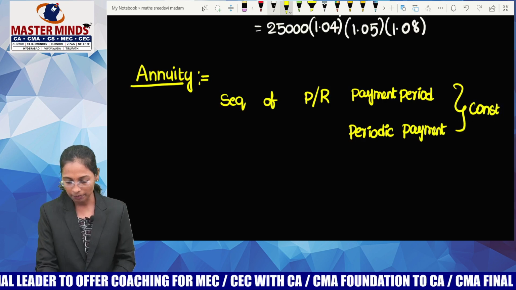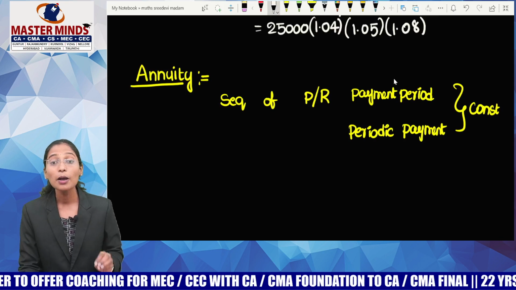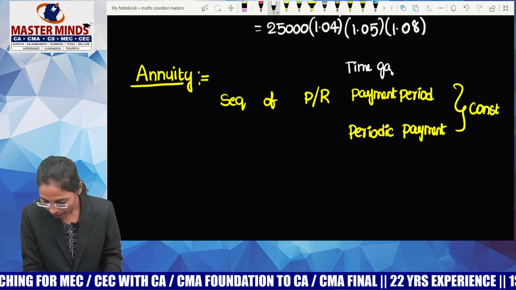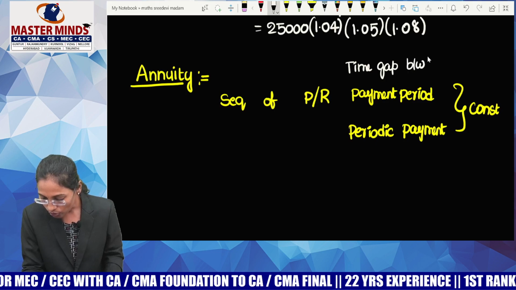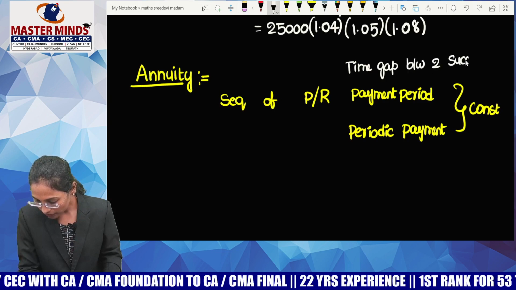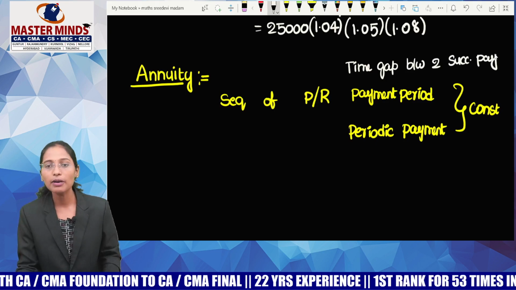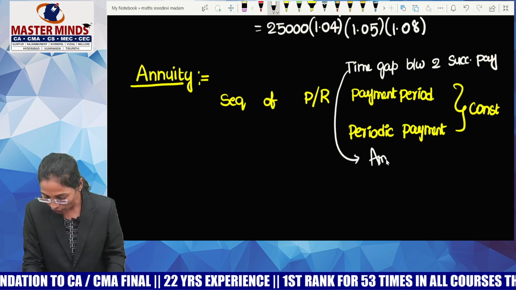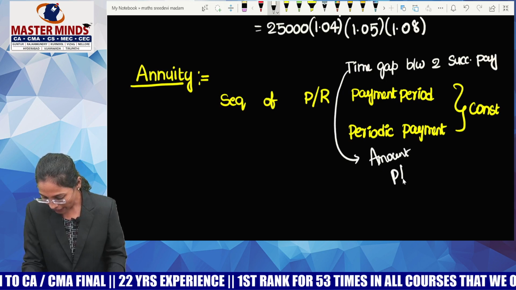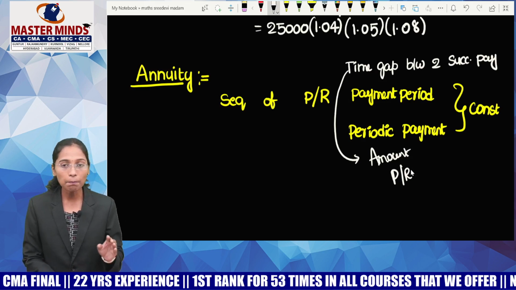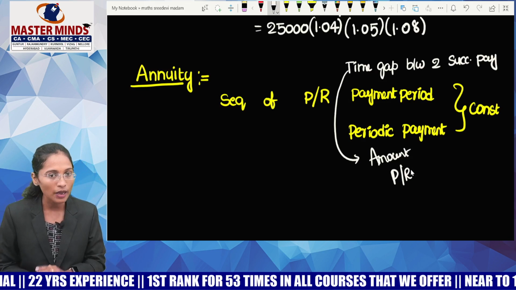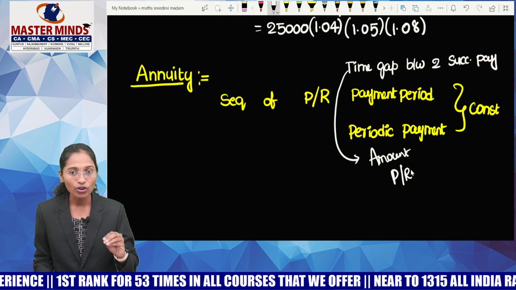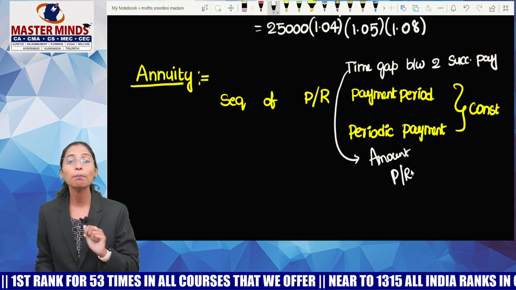Madam, what is a payment period? Let me write down the meaning of payment period, guys. Payment period means the time gap between two successive payments. Next, periodic payment means, within the time gap, how much amount was paid or received. So payment period means the time gap between two successive payments or receipts, and periodic payment means the amount that was received or paid in that payment period.